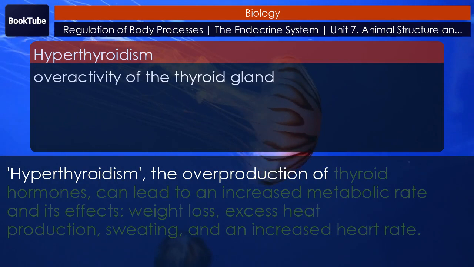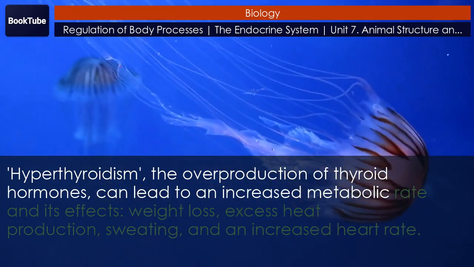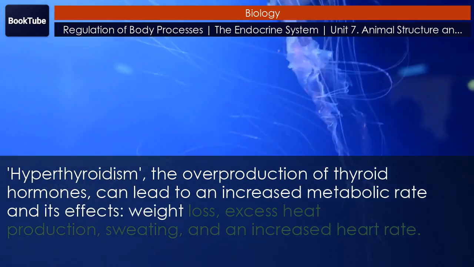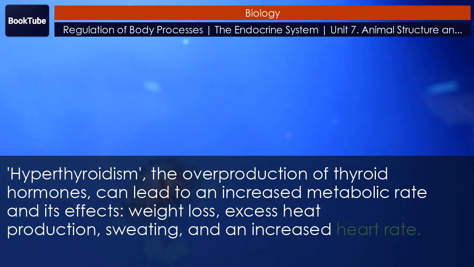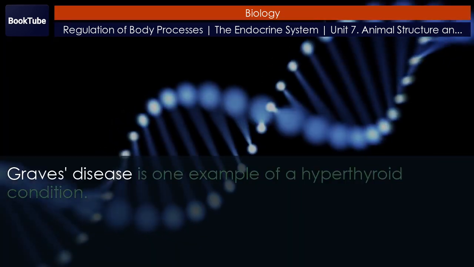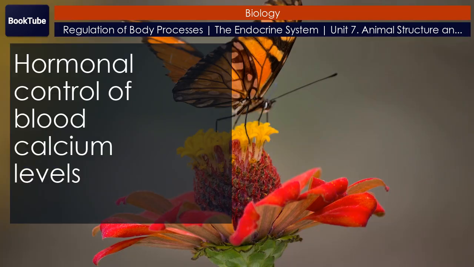Hyperthyroidism, the overproduction of thyroid hormones, can lead to an increased metabolic rate and its effects: weight loss, excess heat production, sweating, and an increased heart rate. Graves' disease is one example of a hyperthyroid condition. Hormonal control of blood calcium levels.